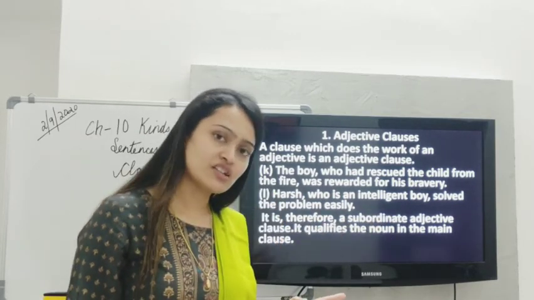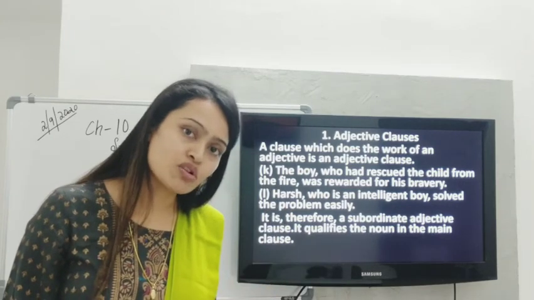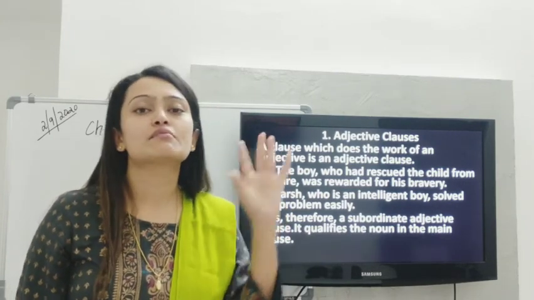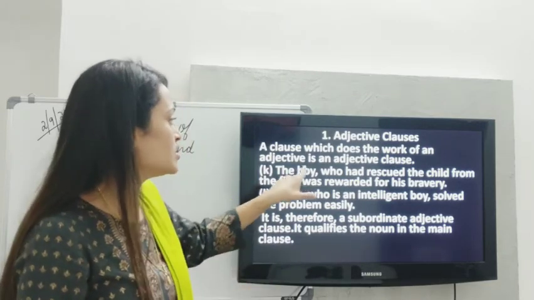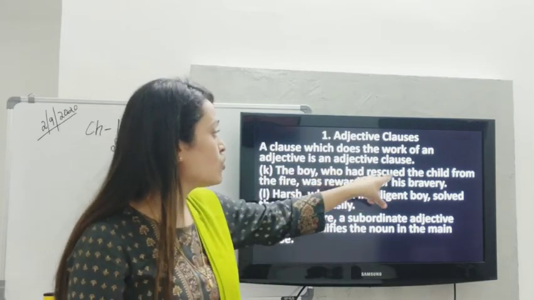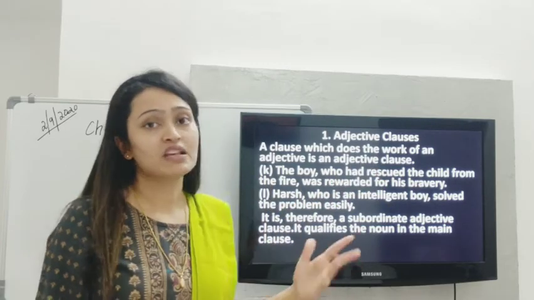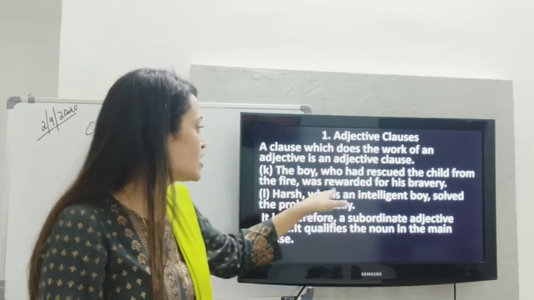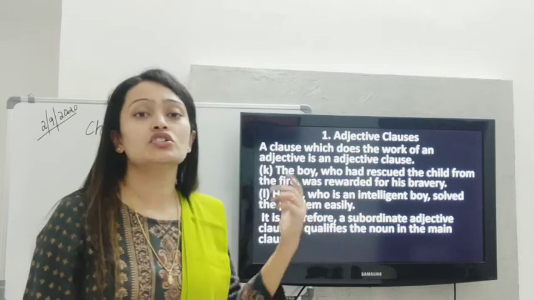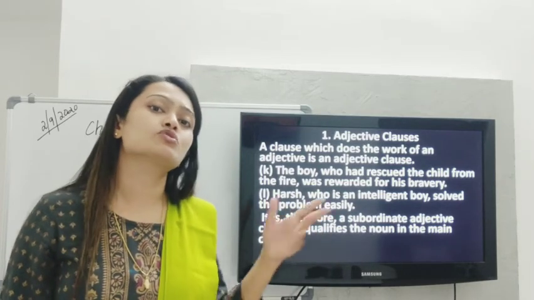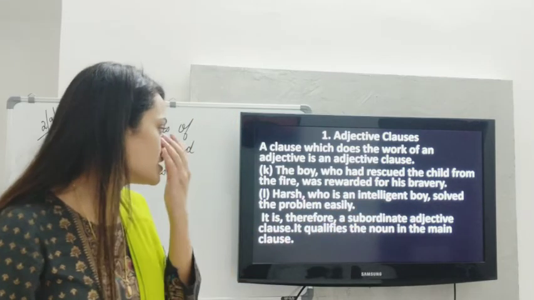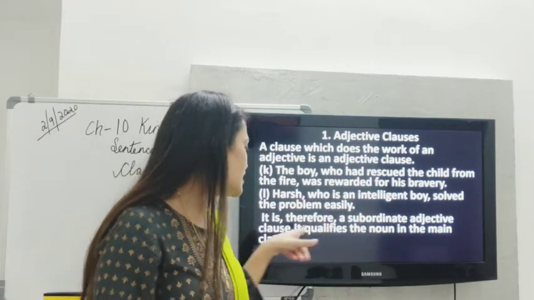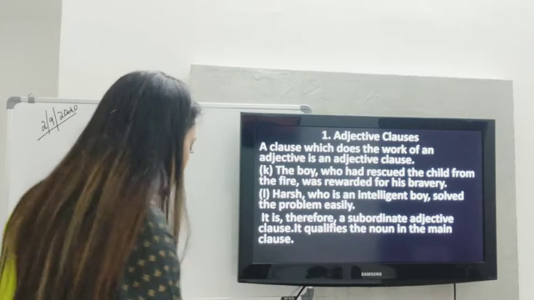So we know it is an adjective clause. Why is it a subordinate adjective clause? Because by subordinate clause we mean it is not making sense on its own. When you see this adjective clause, who had rescued the child from fire, it cannot stand alone. The next one, who is an intelligent boy. So basically it is requiring the support of the other clause. So it is known as subordinate adjective clause and it qualifies the noun in the main clause.